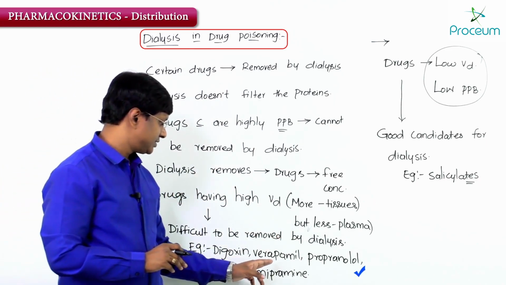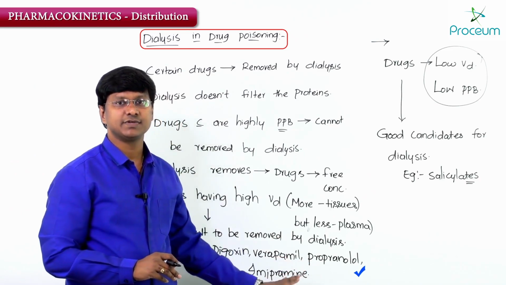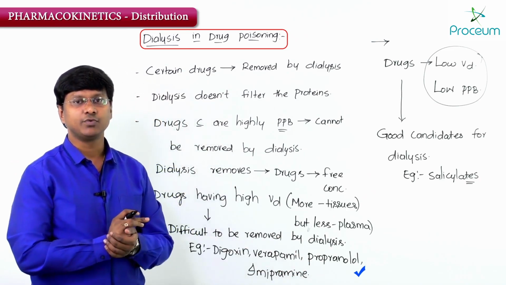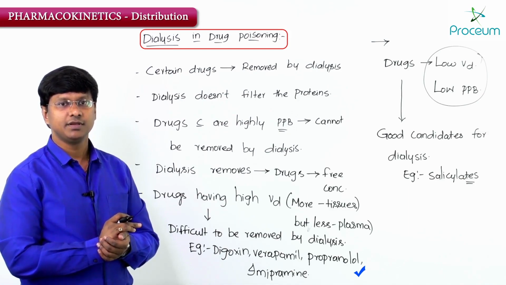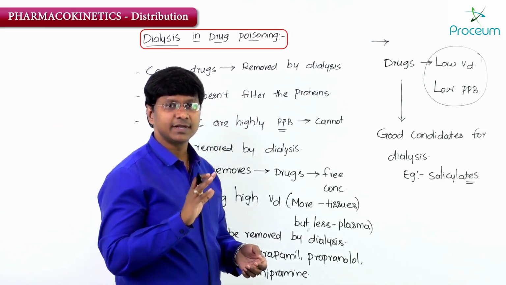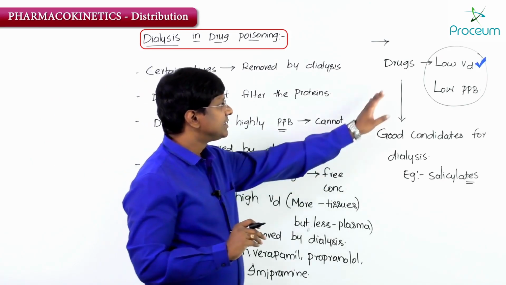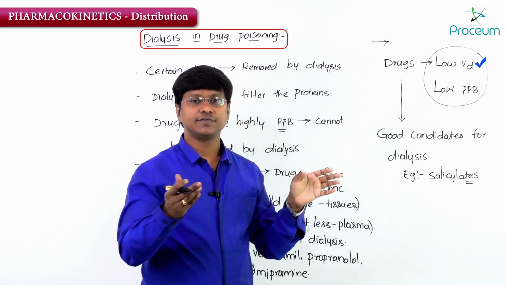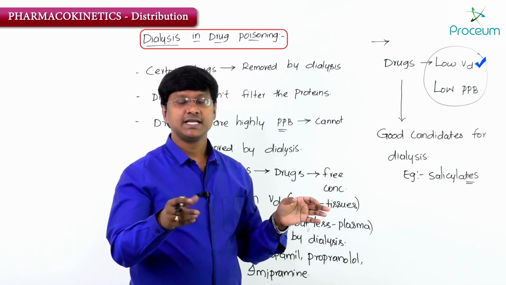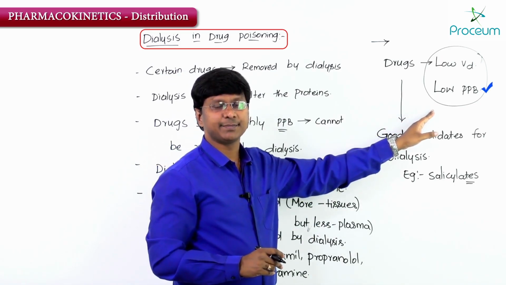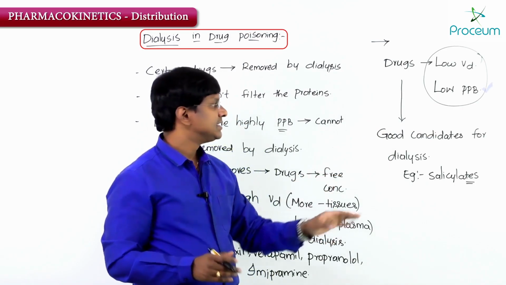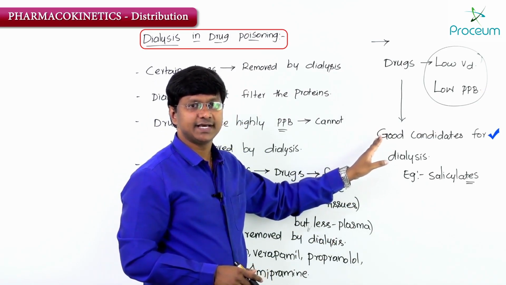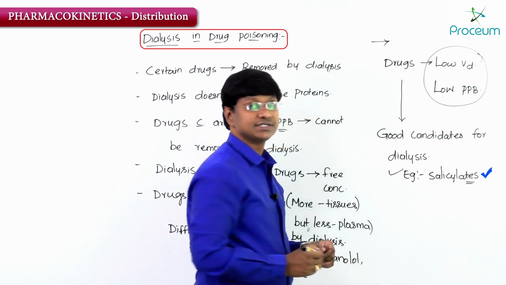Examples: digoxin, verapamil, propranolol and imipramine. Summarizing, drugs having low volume of distribution, meaning the drug is restricted to the plasma, and low plasma protein binding capacity, meaning free forms, are good candidates for dialysis, and the example is salicylates.